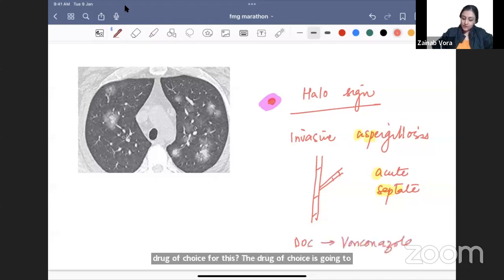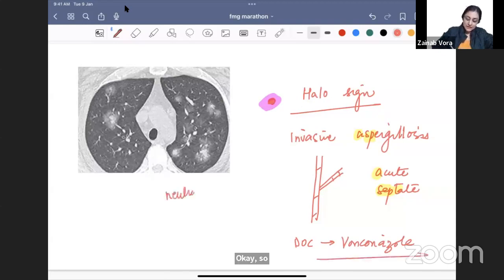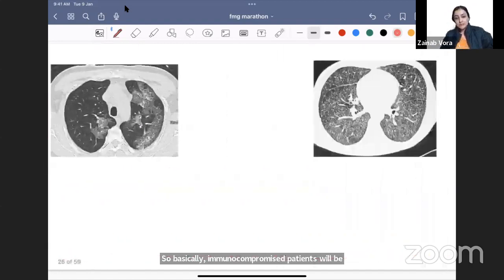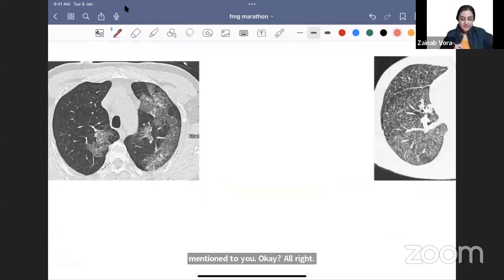Okay, so voriconazole is the drug of choice for invasive aspergillosis, and here the patient will either have neutropenia or they will give you HIV/AIDS. So basically immunocompromised patients will be mentioned to you. Okay, all right. How will you distinguish it from COVID GGOs? See, you ask and I answer.